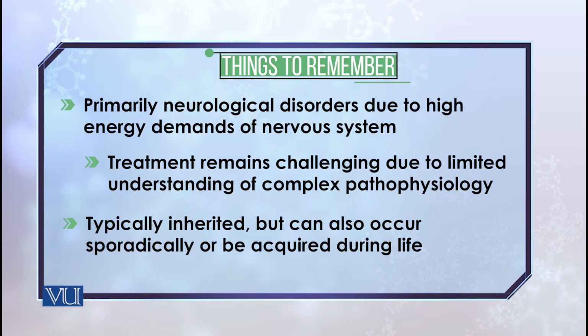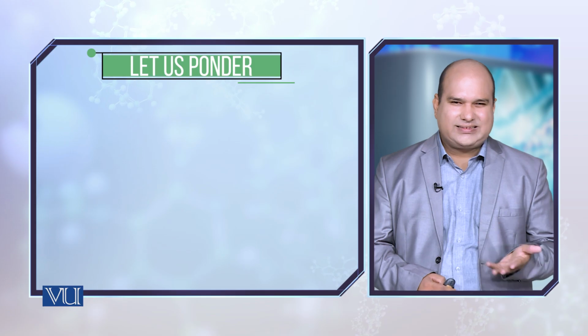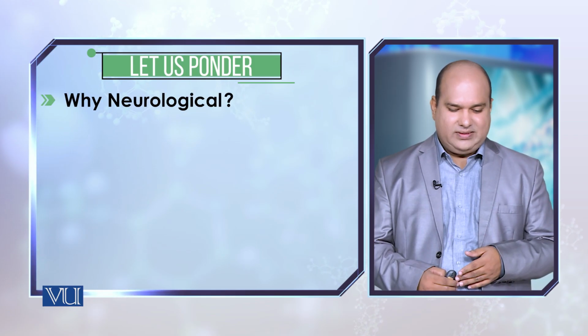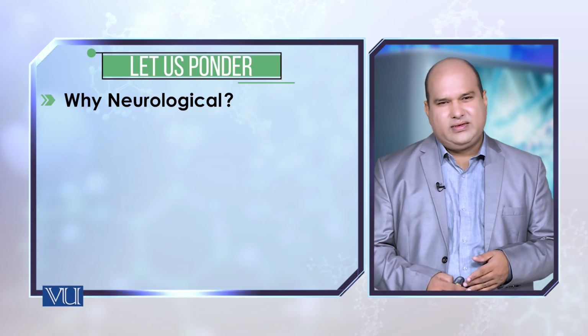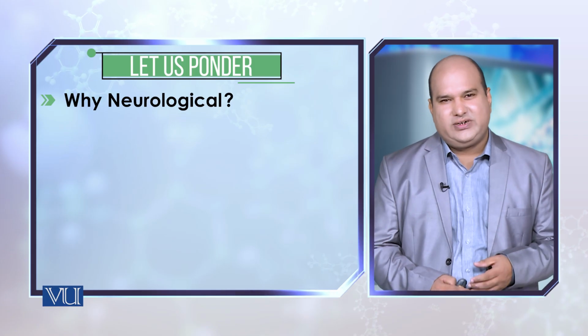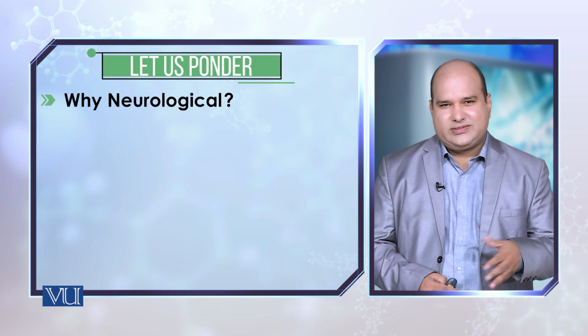So what do these diseases ask us to think? Maybe it's better we ask ourselves why so many neurological disorders are coming out of this whole story.